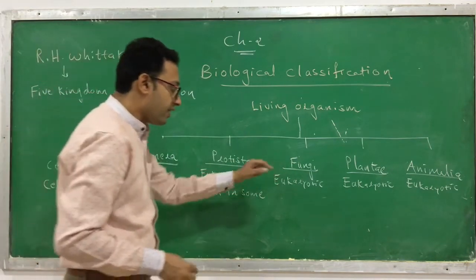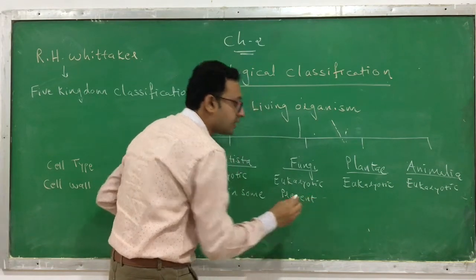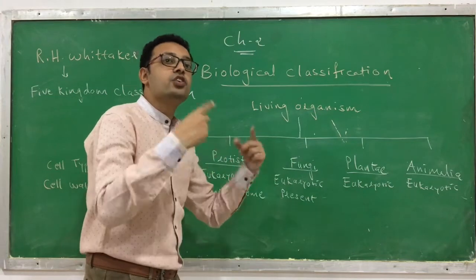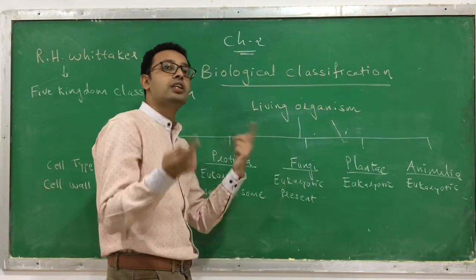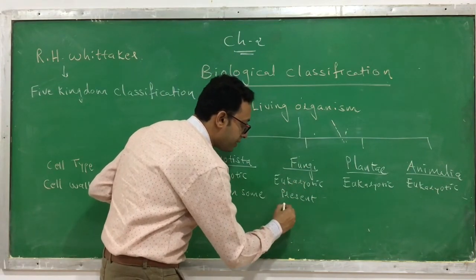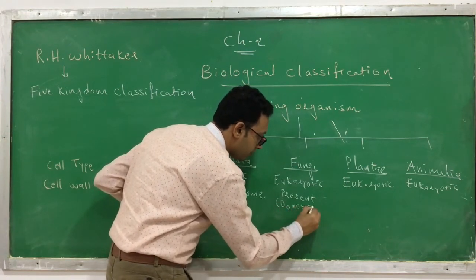In fungi, the cell wall is present, but it contains a different component. It does not contain cellulose. It contains chitin. So it is present in fungi, but does not have cellulose.